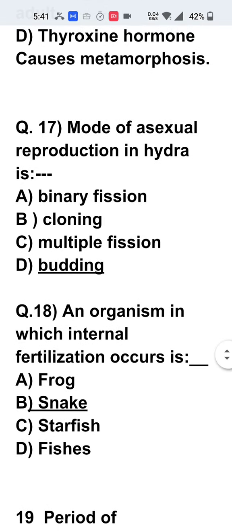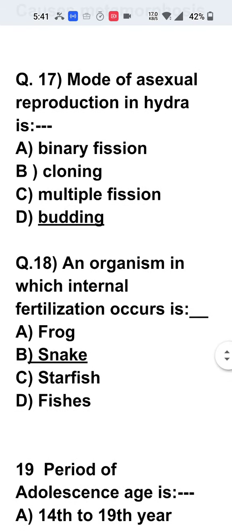Now question number 17 is like this. Mode of asexual reproduction in hydra is. In hydra, the budding is seen. Even in yeast, the budding is the reproduction. Binary fission is seen in amoeba. Cloning is done by humans. Multiple fission is seen in plasmodium. So, budding is correct with respect to the hydra.